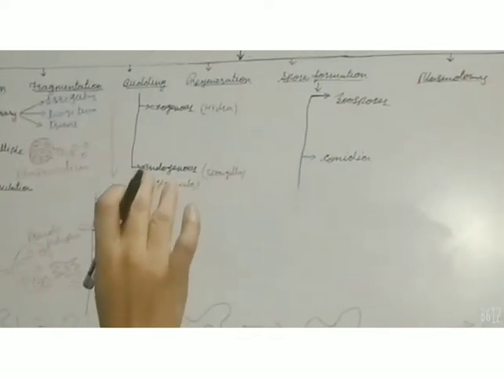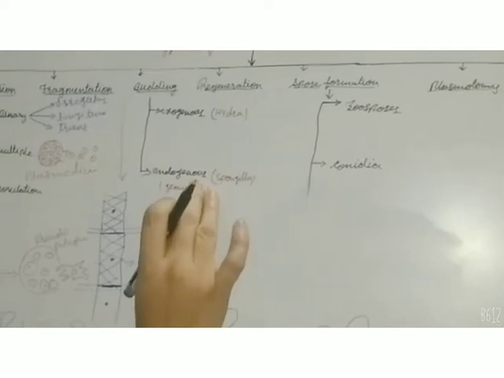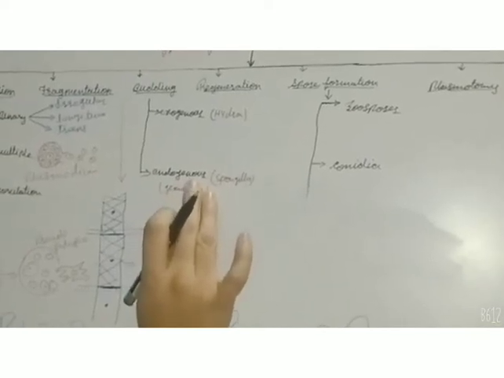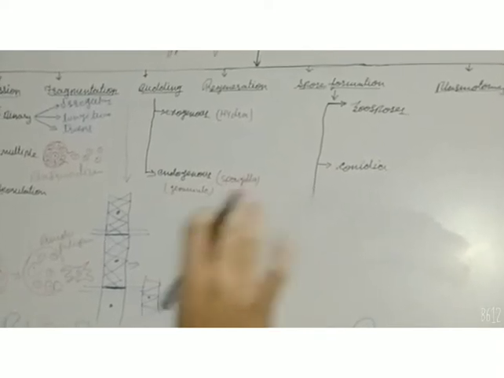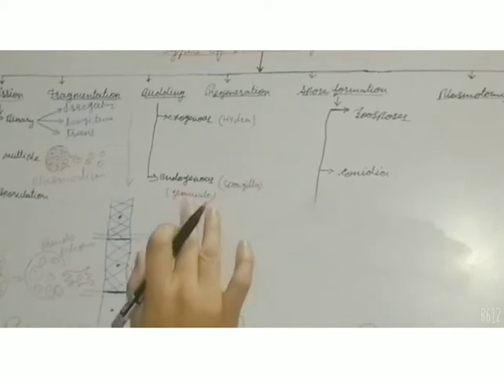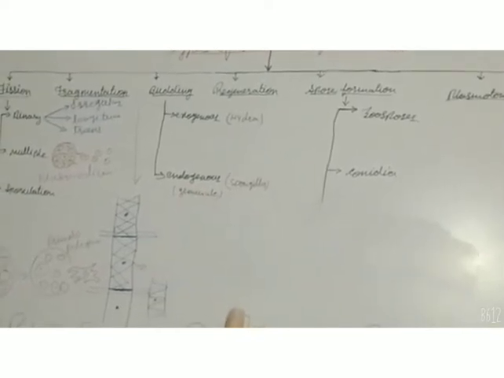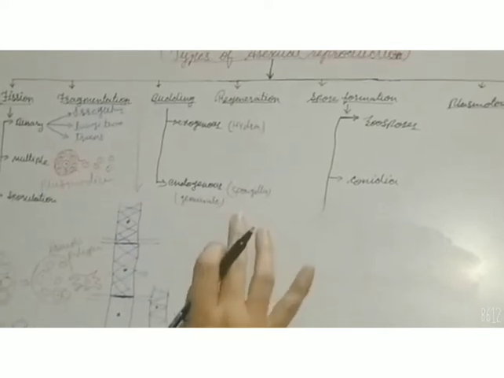Another form of budding is endogenous. Endogenous means occurrence of the bud inside the body of the organism, and its example is spongilla or scypha of the Porifera group. The formation of an endogenous bud is also called gemmule formation.